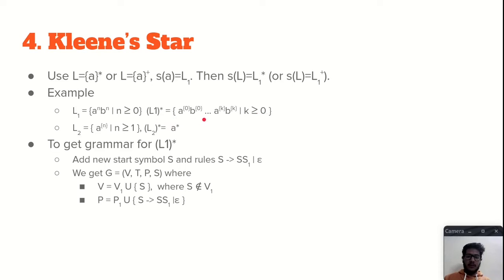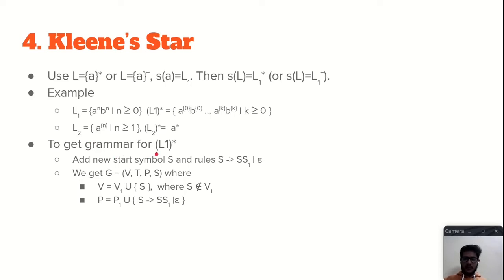It is trivial to prove it, right? And we can give another example L2 also, such that A to the power of n, n is greater than or equal to 1, and the L2 closure will be A star. So what is A star? All the occurrences of A from 1 to infinite. Well, this should be A plus, because n is greater than or equal to 1. It is a positive closure. Epsilon will not be a part of this, right?